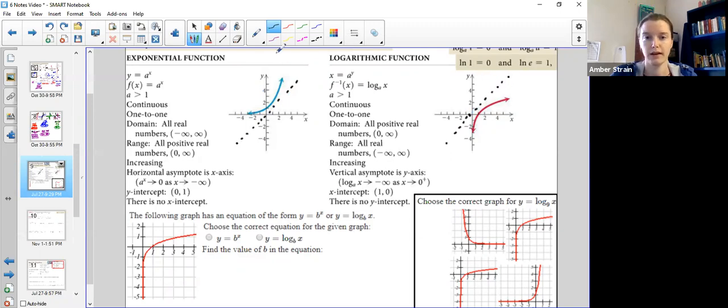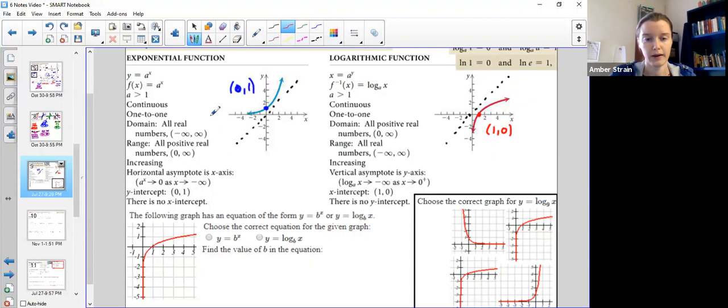That means we learned that the y-intercept over here of 0, 1 was consistent among all exponential functions because anything to the power of 0 is 1. So on a logarithmic function, it gets flip-flopped, and they will always have an x-intercept of 1, 0. So instead of 0, 1, we have 1, 0. It flip-flops the x and the y.